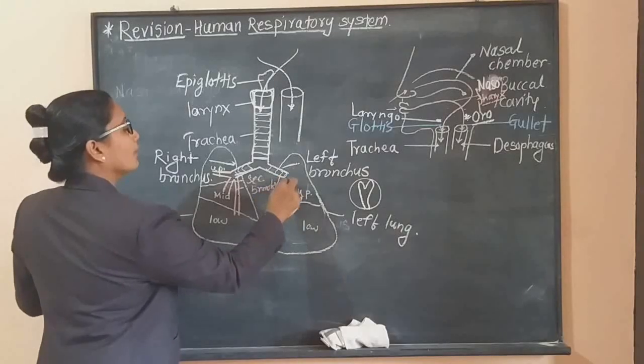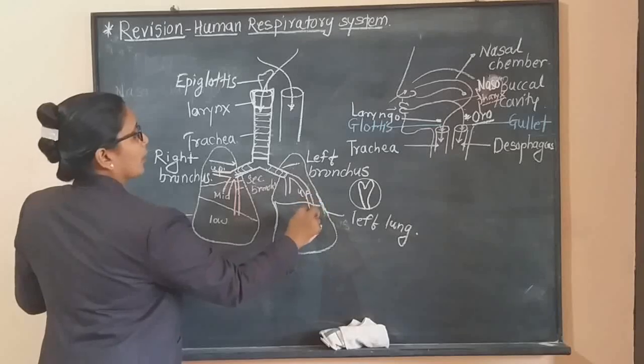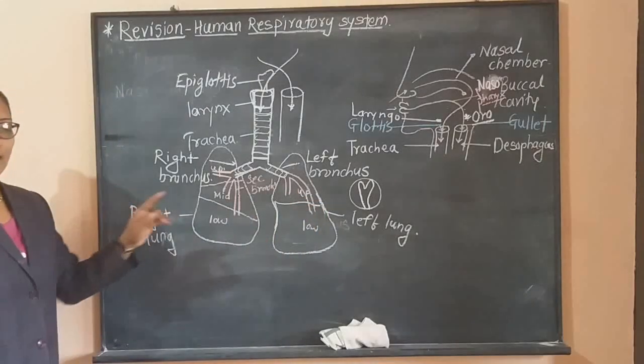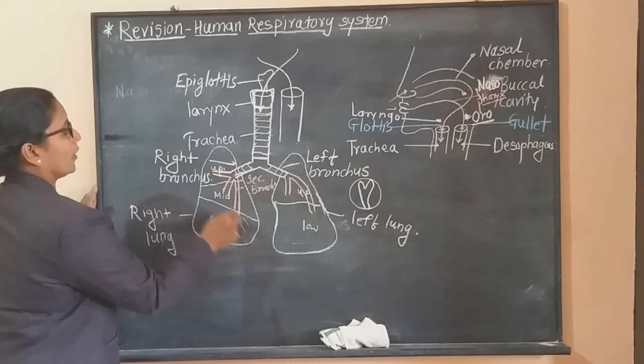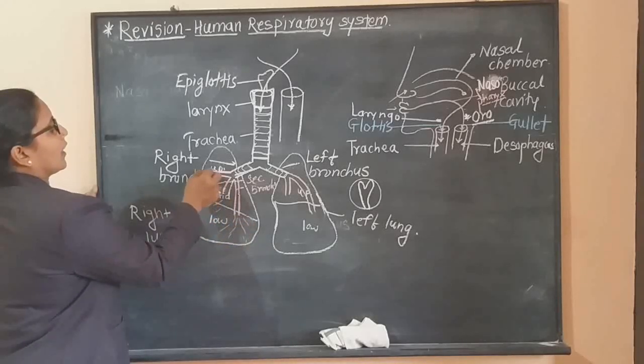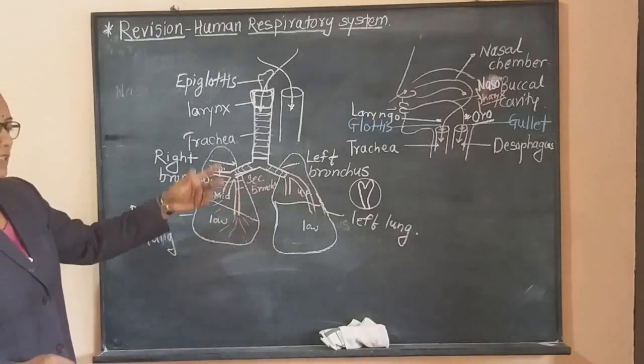Here also, it divides into two and goes into the respective lobes. These secondary bronchi are again divided into smaller, capillary-like, network-like windpipes. These are called tertiary bronchioles. Already we studied this in the last lecture.